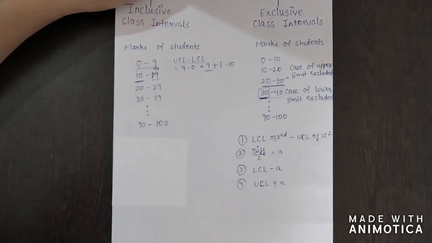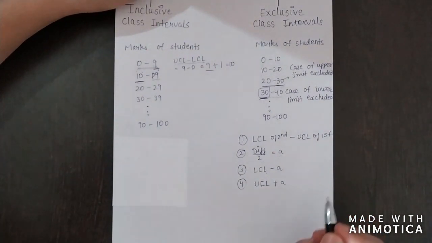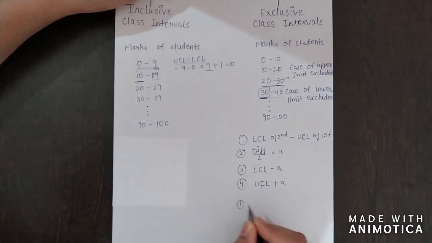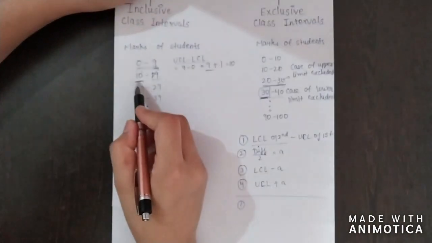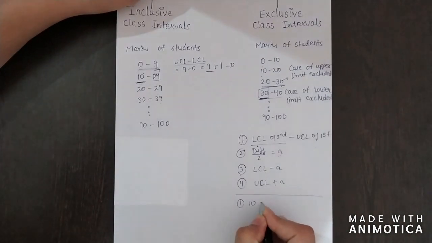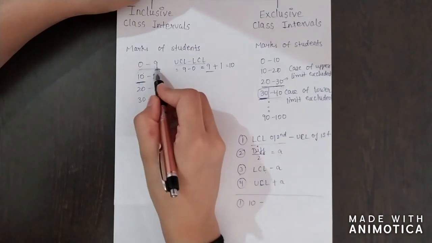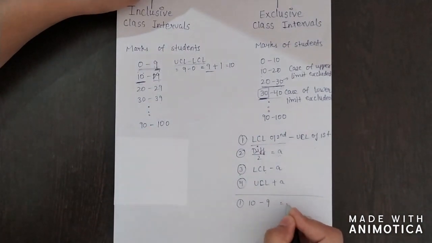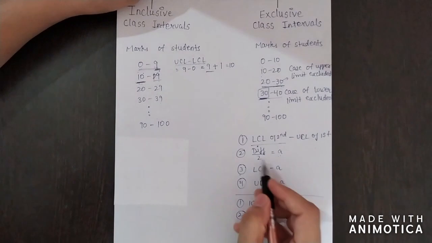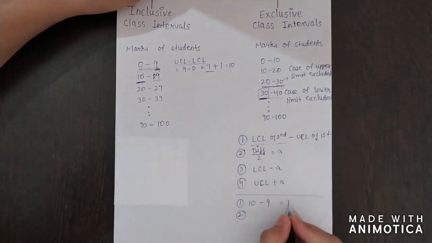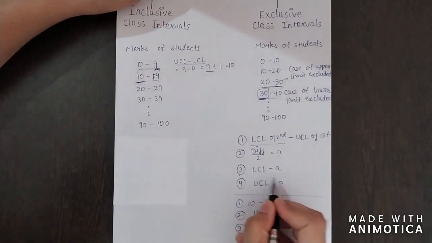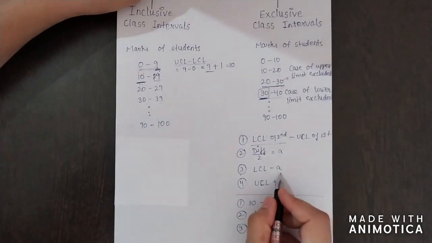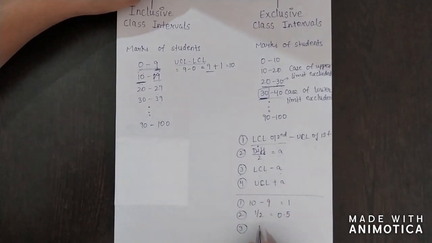So let's do it. First we'll find the difference. Here, in the first step, the lower class limit of the second class is 10, minus the upper class limit of the first class, which is 9. So 10 minus 9 gives 1. In the second step, we'll divide the difference by 2. The difference is 1, and dividing it by 2 gives 0.5. In the third step, we'll subtract this a from the lower class limit.